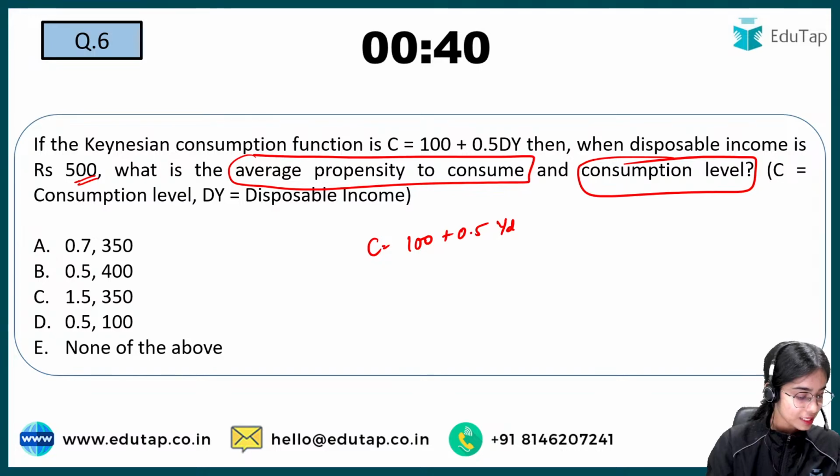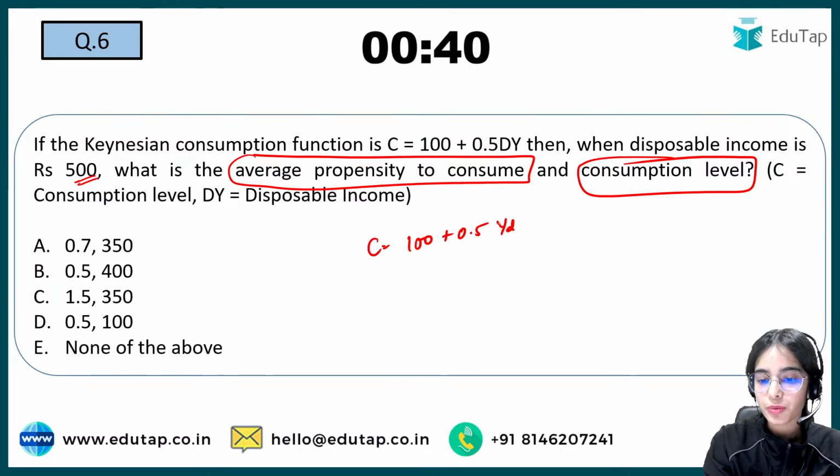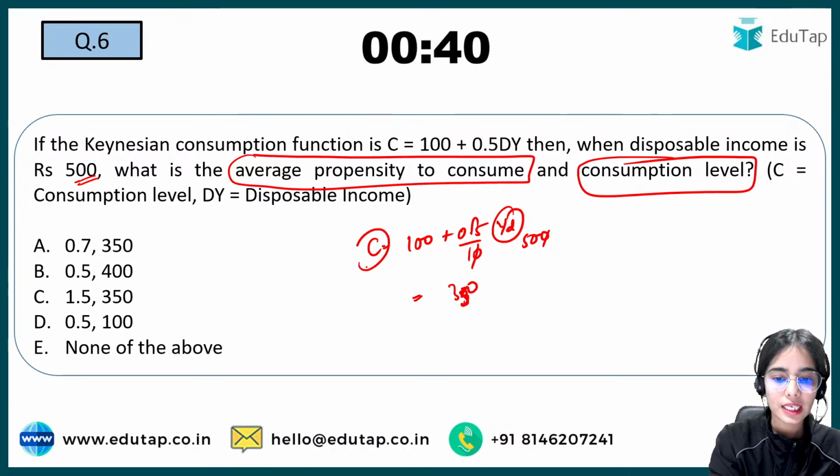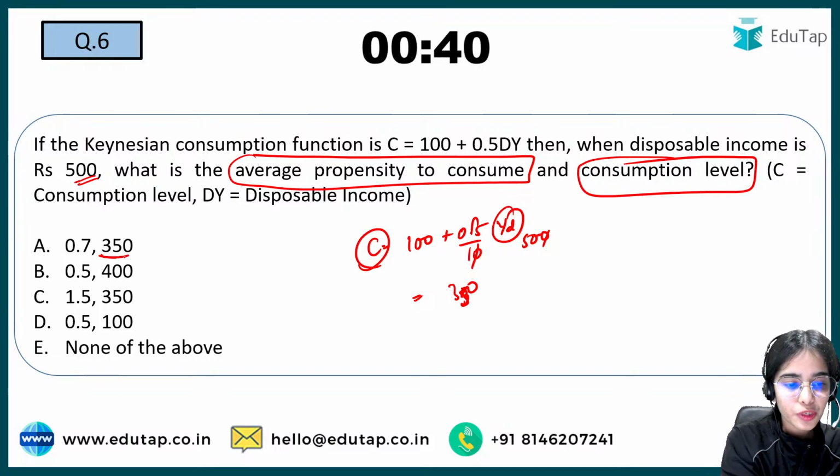I'm getting the answer A. See, the disposable income is 500, so 350 is the consumption that is happening. So consumption is 350. It can be A or C.